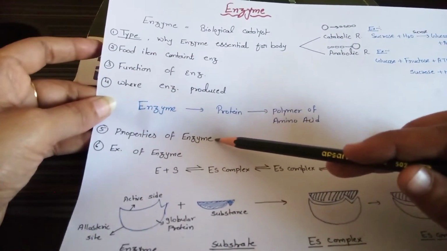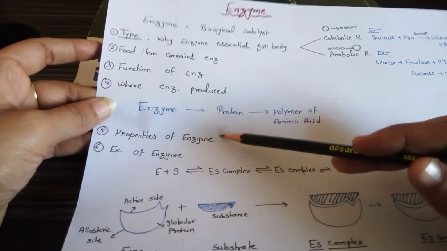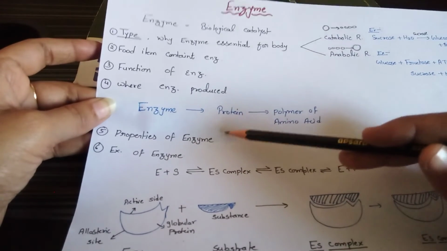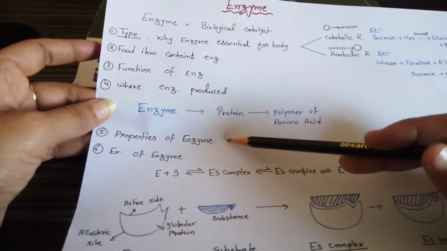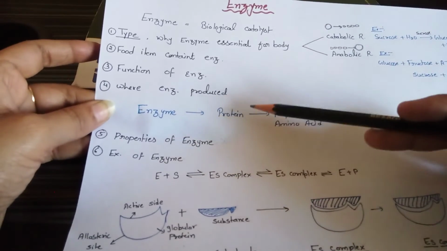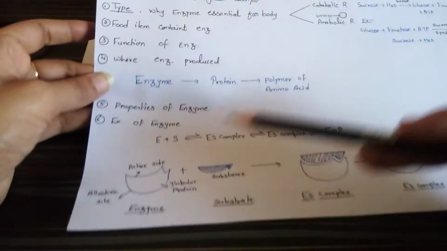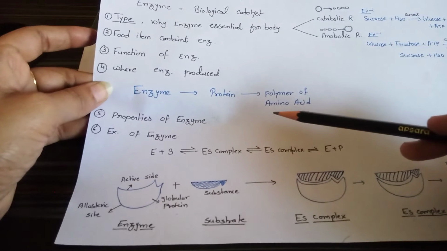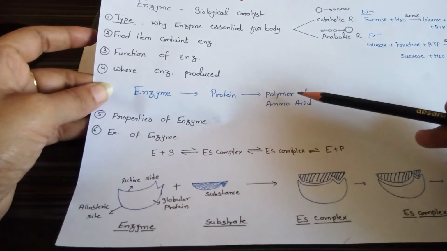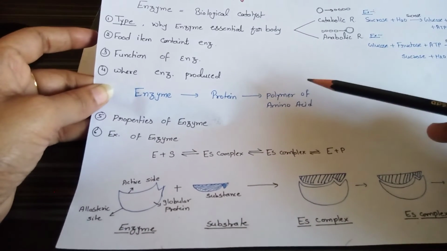I explained the properties of enzyme. Enzyme is made up of a globular protein, and being protein they are coded by DNA, they catalyze reactions, and they remain unchanged after the chemical reaction. I will explain this with an example later. Next, they are highly specific for the chemical reaction.